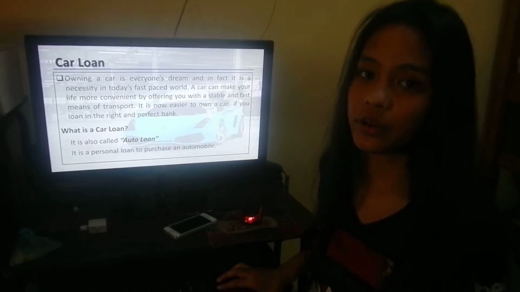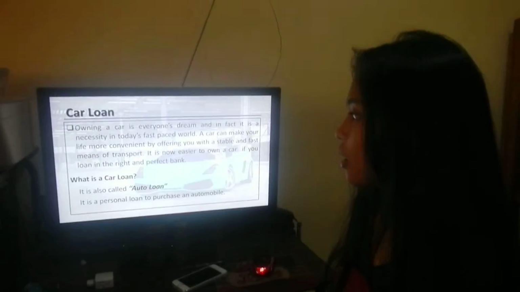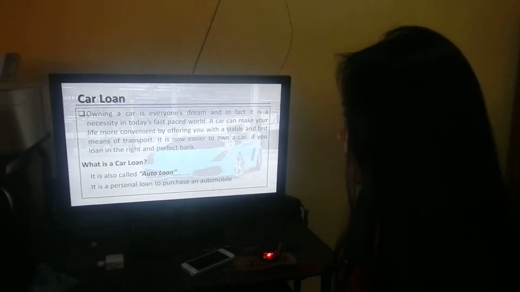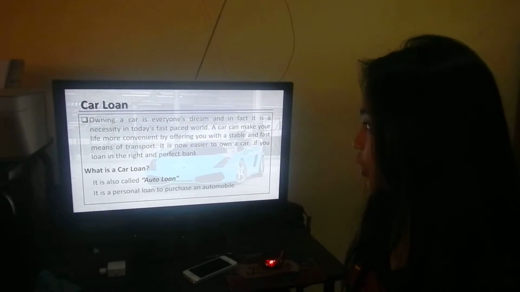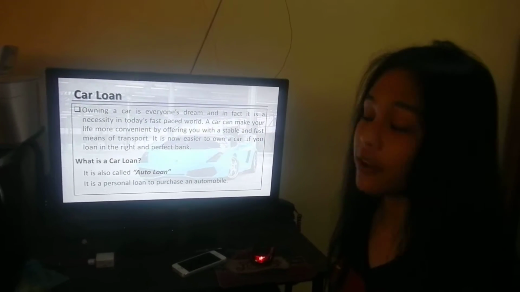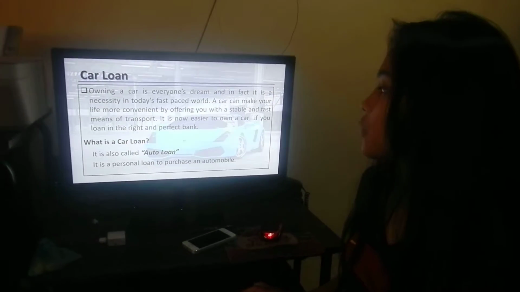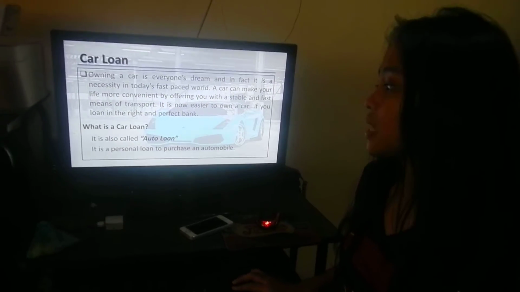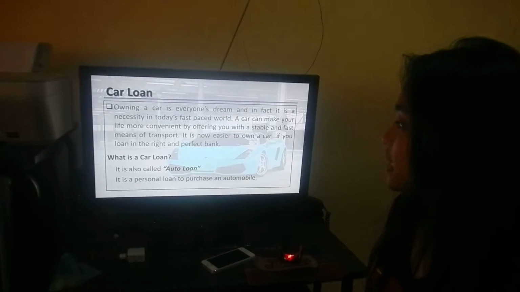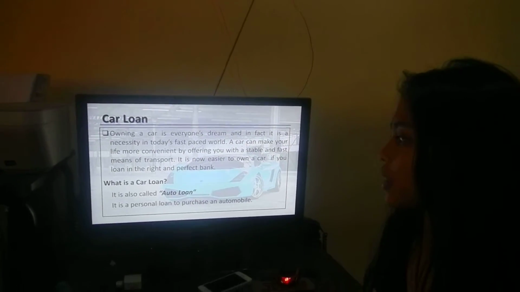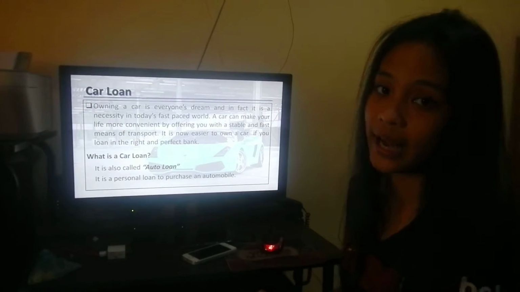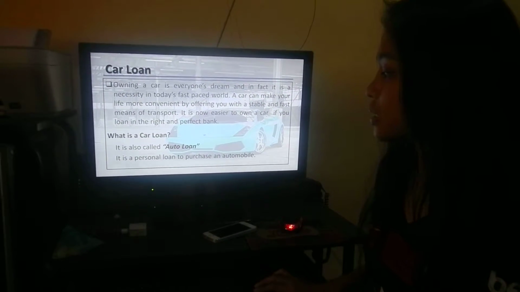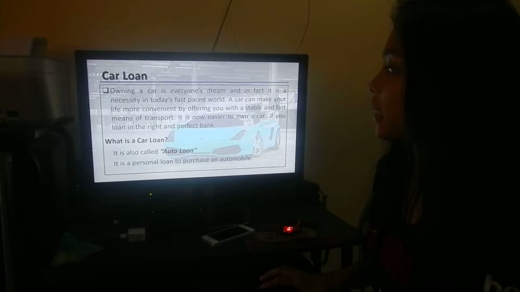The next loan we're going to discuss is the car loan. Owning a car is everyone's dream, and in fact, it is a necessity in today's fast-paced world. A car can make your life more convenient by offering you a stable and fast means of transport. It is now easier to own a car if you loan in the right and perfect bank. What is a car loan? It is also called an auto loan. It is a personal loan to purchase an automobile.